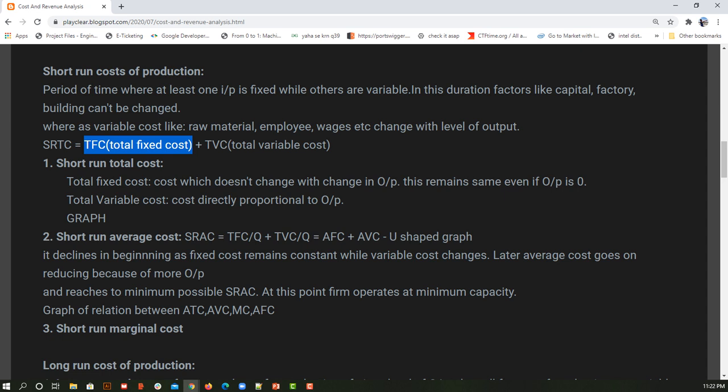As soon as our variable cost changes with respect to the output, our SRTC, which is nothing but our short run total cost, is also going to change. So if you are able to understand this equation, that our fixed cost remains the same and variable cost changes as per our production output, and similarly SRTC is going to change. Based on that, we are going to look into this graph.